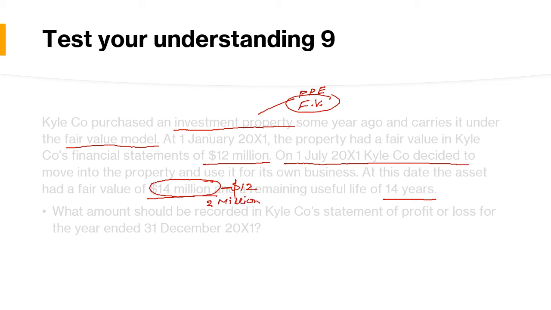That will be transferred to the profit and loss account, and this $14 million will be the cost of the asset as property, plant and equipment, and the remaining useful life is 14 years, so divided by 14. So 1 million will be the depreciation. $1 million will be the depreciation each year.